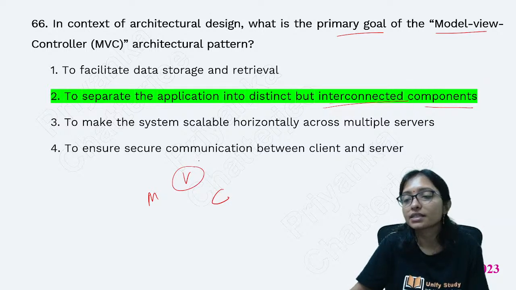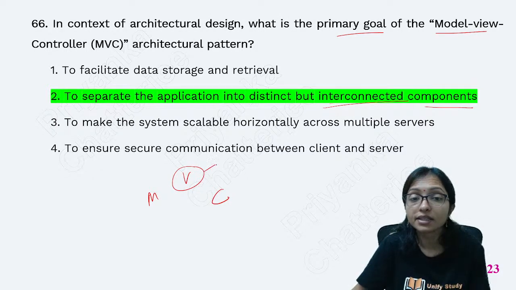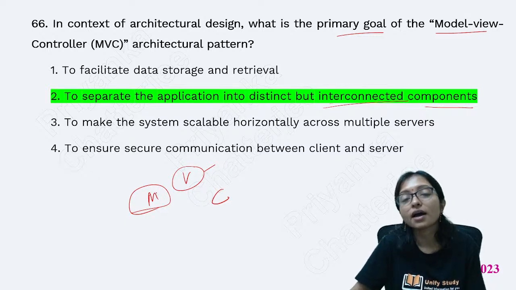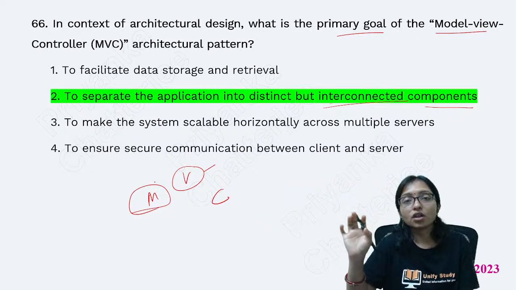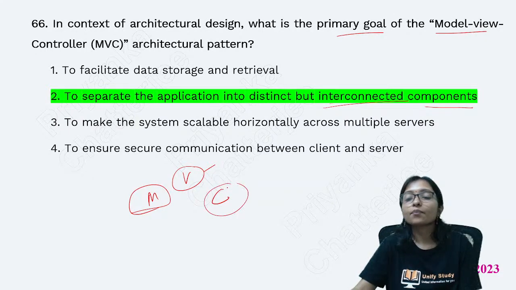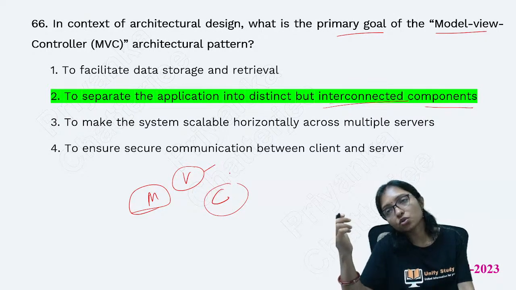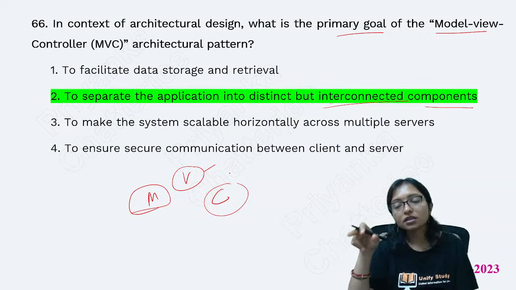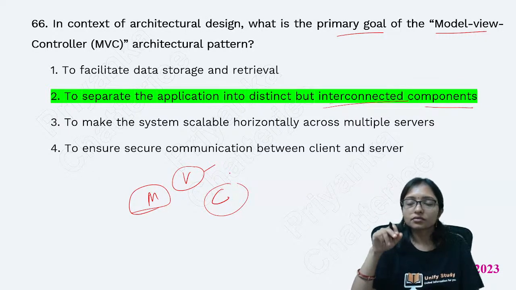Through the view we are maintaining the UI part, that is the design part. Model is handling all the business model, all the queries you are writing in the model. Controller is handling all the calls. Model is between controller and view, right?